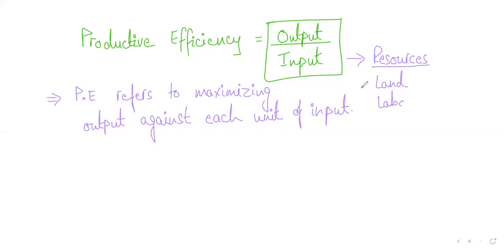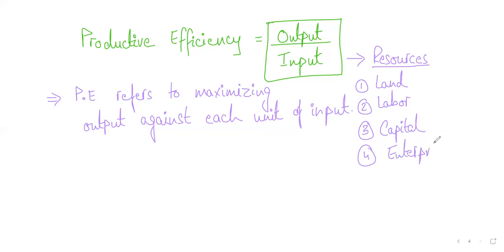So if I have to give you a simple example, right now I'm using my time, my knowledge, and the tools to produce this online class, to provide you this online class. So land, labor, capital, and enterprise, these are the four factors of production that you use to produce anything. And these are your inputs, resources.